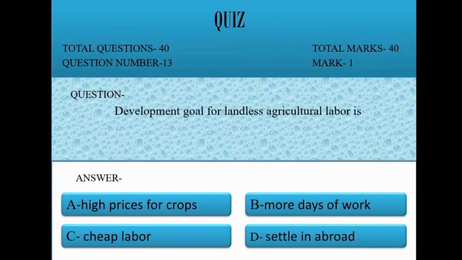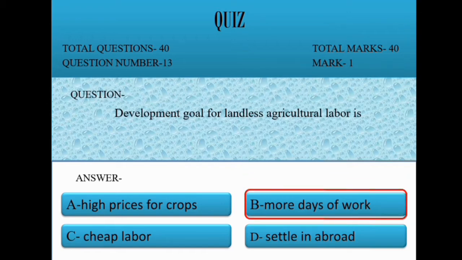Question 13. Development goal for landless agriculture labor is option A high price for crops, B more days of work, C cheap labor, D settled in abroad. Correct option is B more days of work.